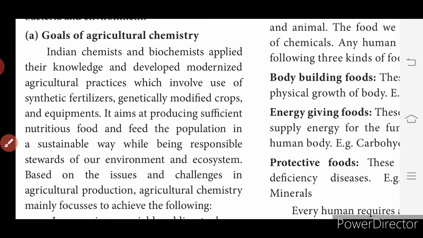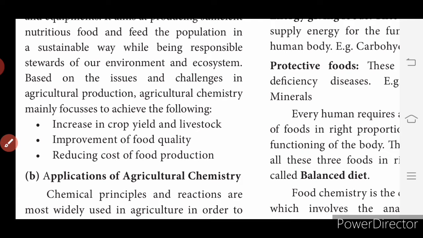Based on the issues and challenges in agricultural production, agricultural chemistry mainly focuses on achieving the following: increasing crop yield and livestock, livestock meaning chickens, goats, cows. Then improvement of food quality, and reducing the cost of food production. These are the three important goals they want to achieve.